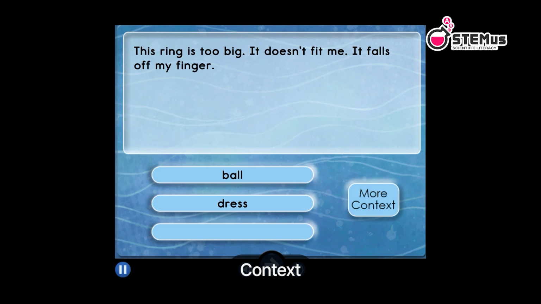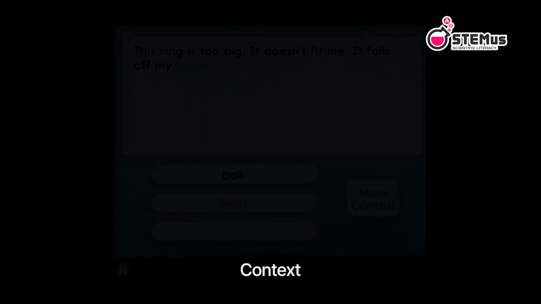Now click the word in the last sentence that helped you the most to get the right answer. No, this is the context clue. Now you are ready to read on your own and use context clues to understand what you read.